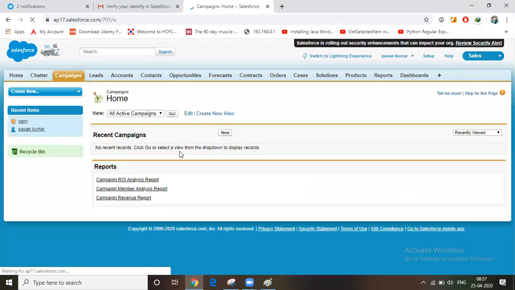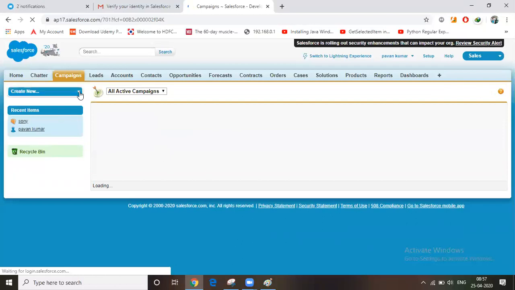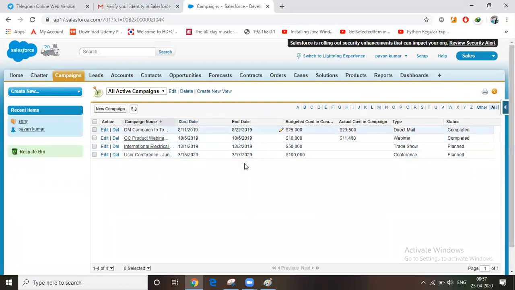So no need to develop anything by MRF. They just need to buy their license from Salesforce. We can see what campaign contains. There are default records there. For the time being, just consider campaign is a tab in Salesforce. You can see an IntelliSense pop-up is coming: Campaigns tab selected. I'll tell you what a tab is.